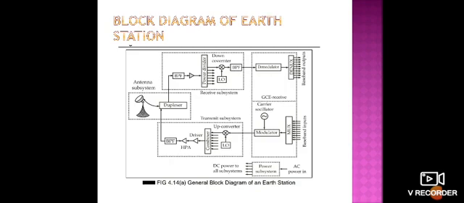There are mainly 5 blocks. The ground communication equipment is divided into two parts, transmitter and receiver. The transmit subsystem consists of up converter, power amplifier, combiner, and BPF. The antenna subsystem has the duplexer, and the receive subsystem has the down converter, BPF, local oscillator, and low noise amplifier. Like this we have all of the blocks.